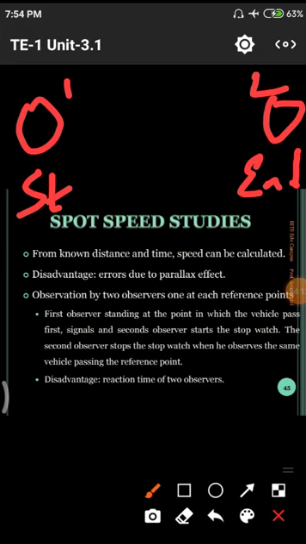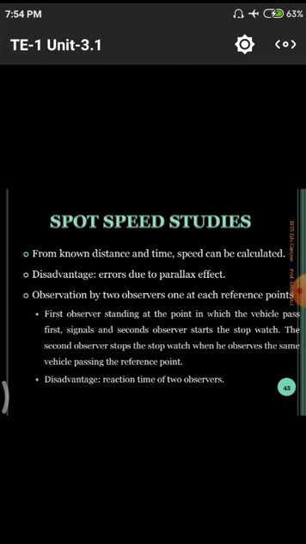Starting point and ending point. Simply he will give a flag, that means a flag showing whether the vehicle has started. After that he will start the stopwatch. At the destination point he will stop the stopwatch. Starting and stopping is done simply by giving a signal at the starting point and ending point. Automatically he will calculate the particular distance without some amount of errors.